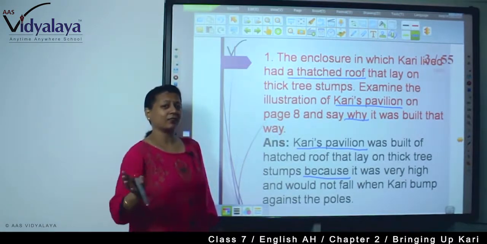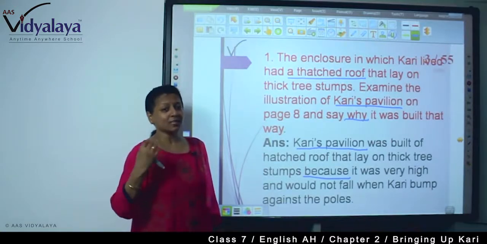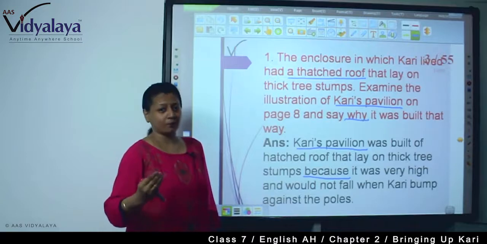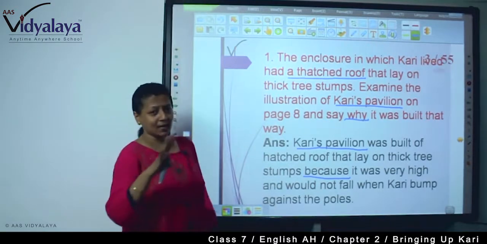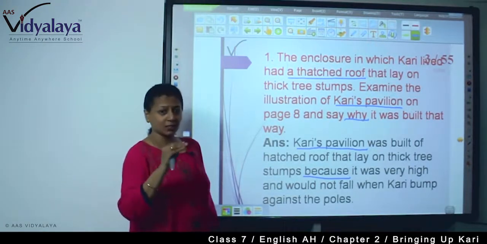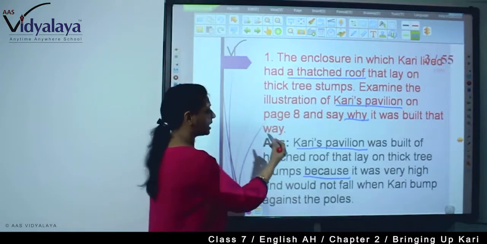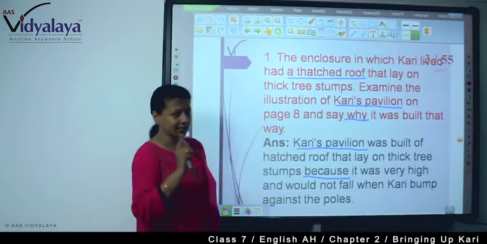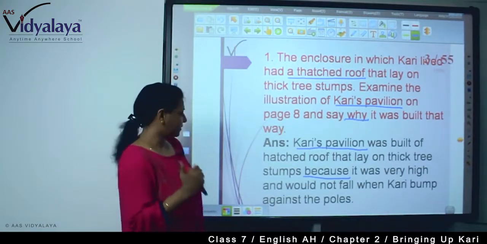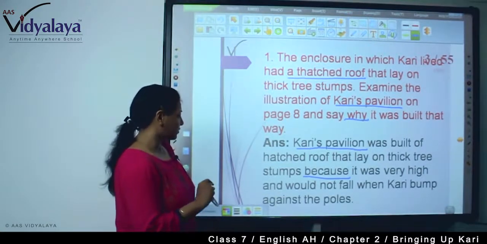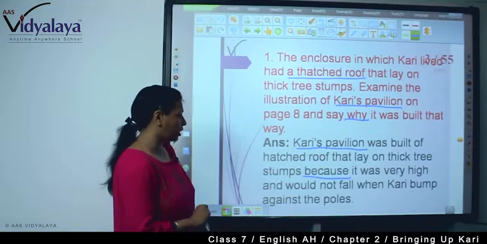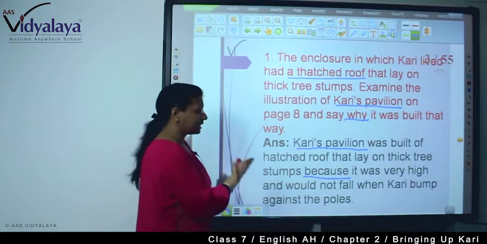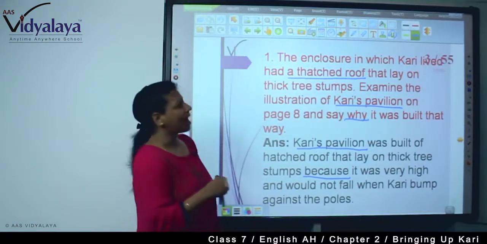Curry will sit. Curry will move. During his movement, if the pavilion falls down, what will happen? So, there is some systematic arrangement just to prevent all this. Curry's pavilion was built of thatched roof that lay on thick tree stumps, because it was very high and would not fall when Curry bumped against the poles. Right? So, in this way, you will have to write the answers.